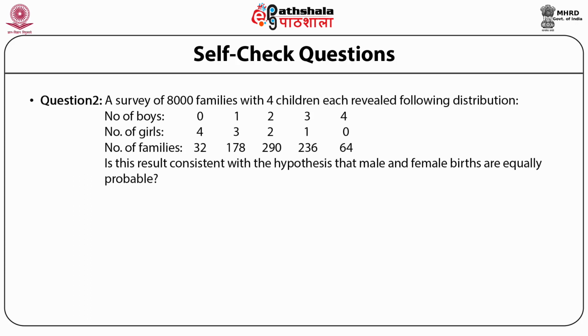Question reads as, the survey of 8,000 families with 4 children each revealed following distribution. Number of boys, that is 0, 1, 2, 3, 4 are given, and the number of girls are given as 4, 3, 2, 1, 0. Number of families are given 32, 178, 290, 236 and 64. Is this result consistent with the hypothesis that the male and female births are equally probable?